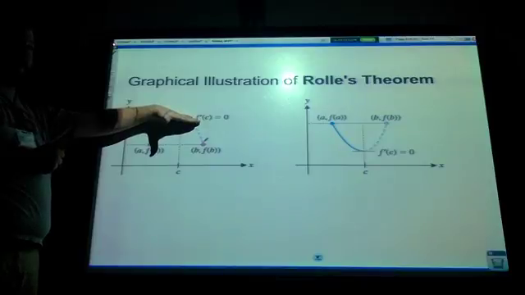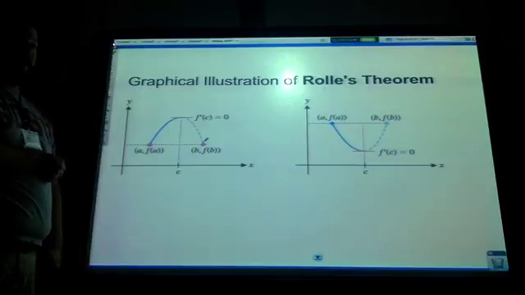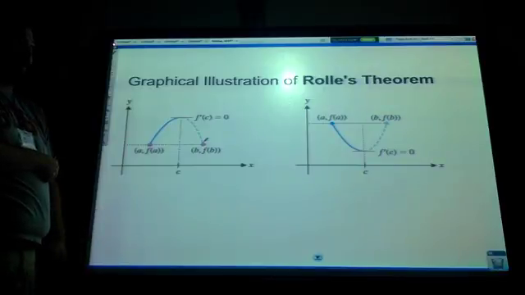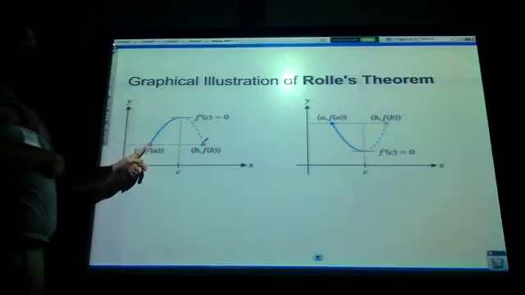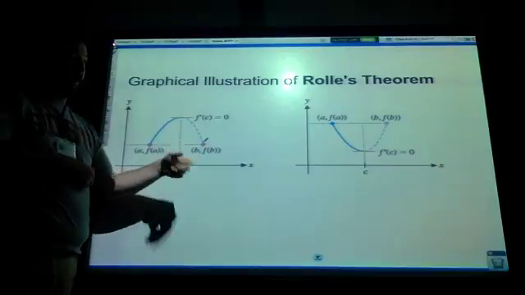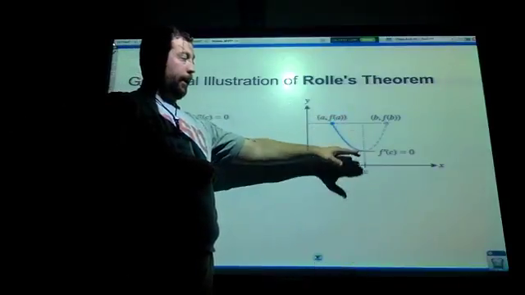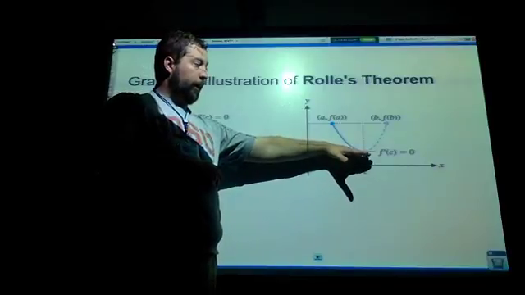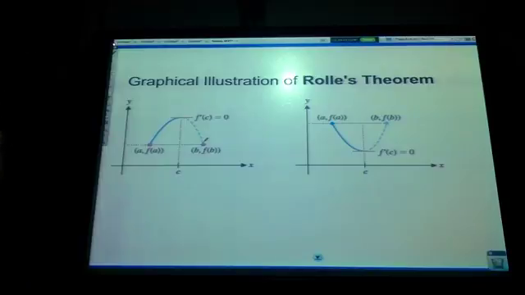It totally makes sense. Again, I call it a "duh" theorem because duh. Proving it is a little more difficult, but it does make sense. The function is either going up and has to come back down, or it's going down and has to come back up, and wherever it turns, it has a horizontal tangent line. So the derivative at that c is equal to 0.